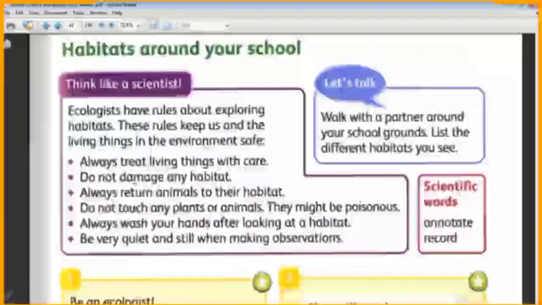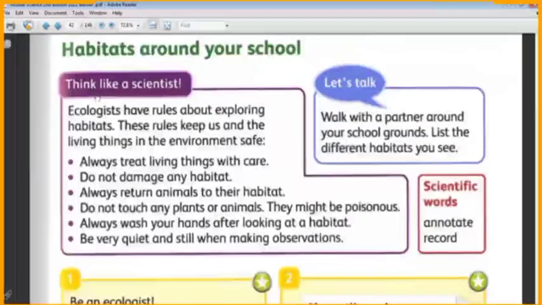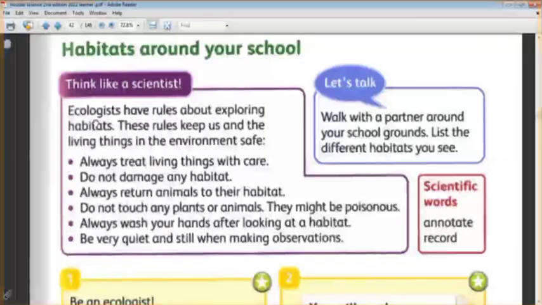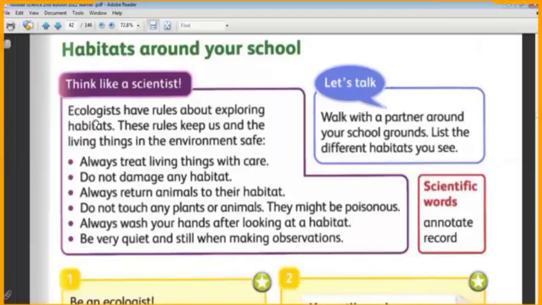Okay. The ecologists have some rules. The ecologists put some rules and they tell us these rules to keep the living things and the environment safe. So the ecologists allow us to explore or to observe the environments around us, but they give us some rules to make the exploration or the observation safely. Safe for us and safe for the other living things and safe for the environment.